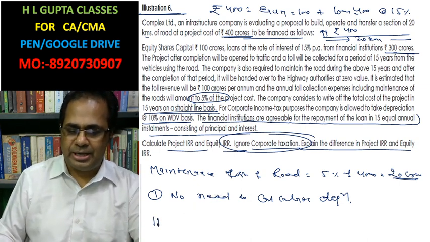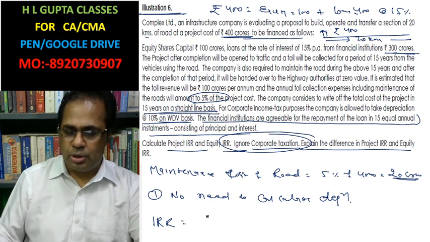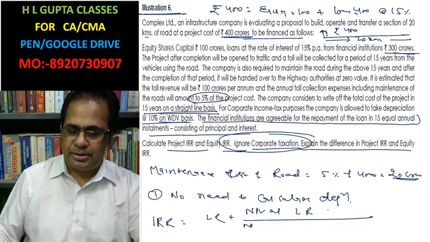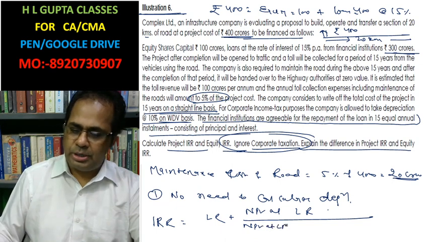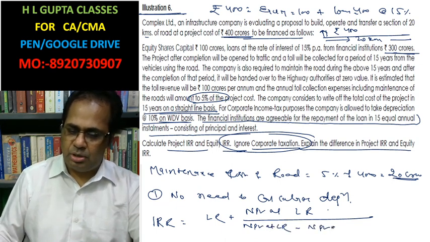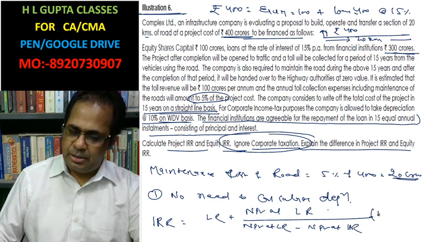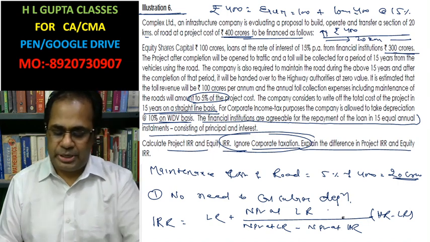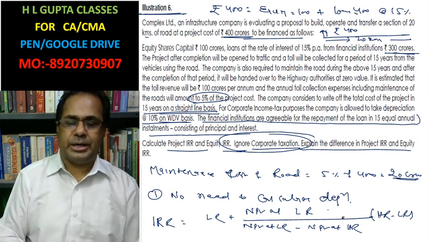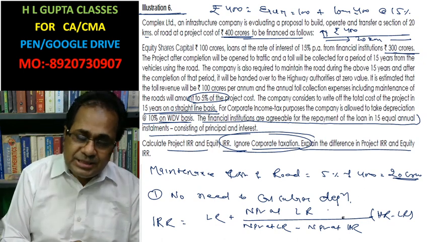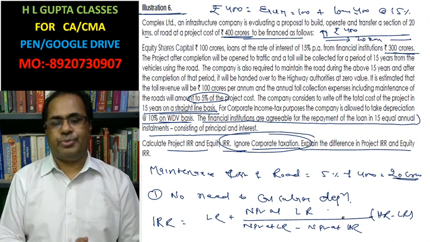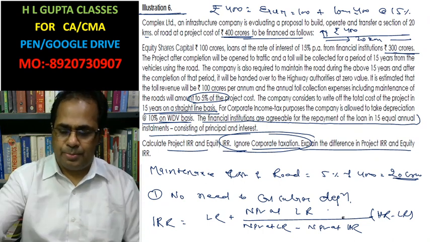The formula of IRR is: lower rate plus net present value at lower rate, divided by net present value at lower rate minus net present value at higher rate, multiplied by higher rate minus lower rate. This is the formula of IRR. IRR is the rate by which we can say the company is going to earn. In this case, we have to calculate project IRR as well as equity IRR. Now, I'm going to solve the question.